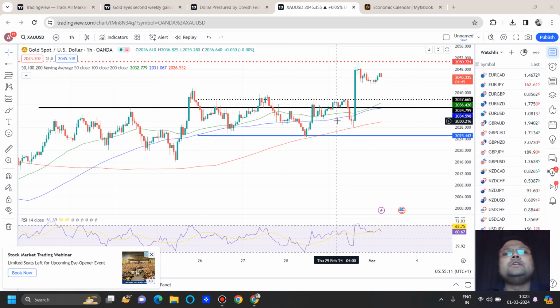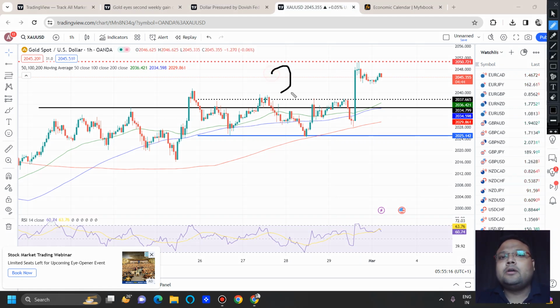And in case market doesn't come for retracement, because many times we see that market is so volatile, so bullish, market doesn't come for retracement. In that case, you can look for a buy at breakout, or you can also look for a buy above 2052 as well.